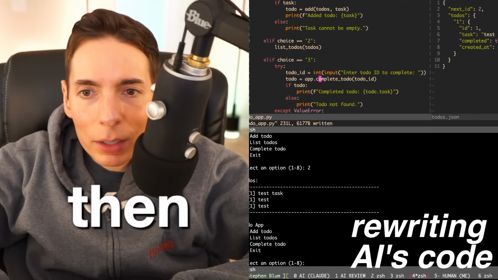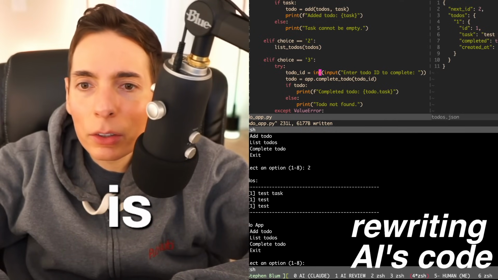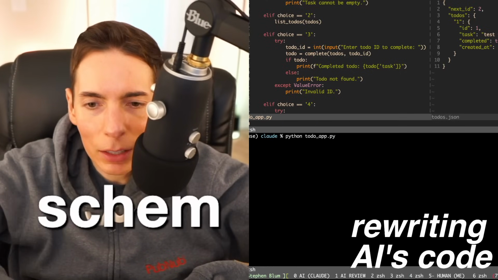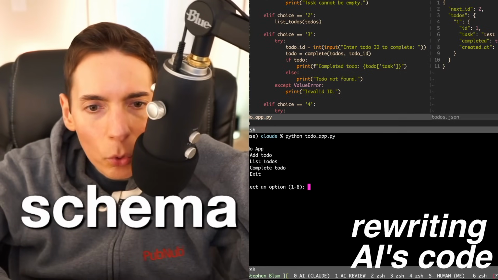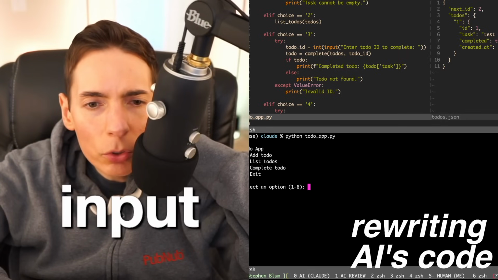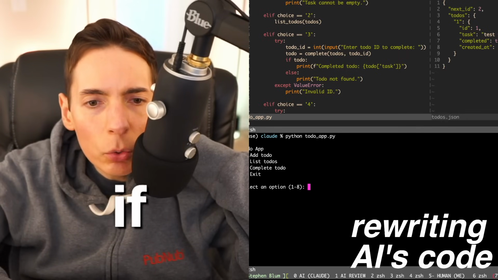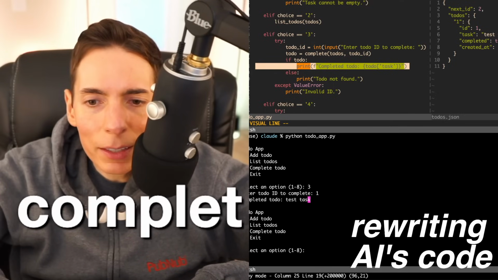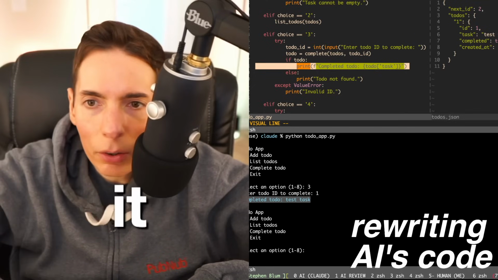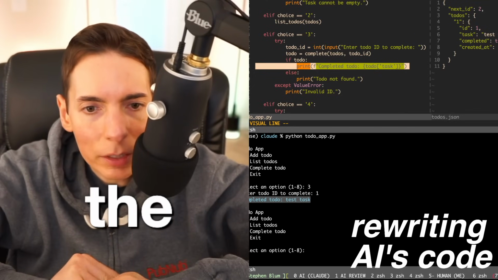And then 3. Let's do 3, which is a complete list. I'm pretty sure that should do it. That's our schema, right? That's our schema. 4, to-do task. Does it handle input? 4, to-do task. Oh, if you input, we completed the task, test task. So we did it. And see, it printed it out with the template string.